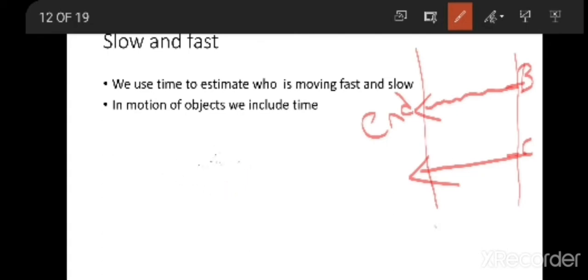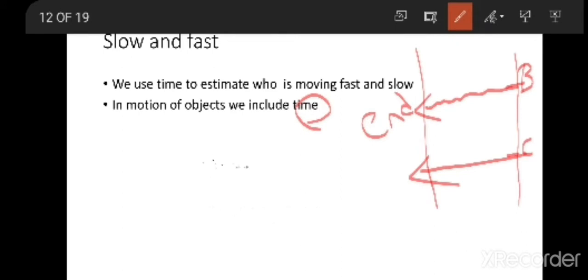But how can you say who reached first, and in how many minutes? And the car is faster than the bicycle by how many seconds or minutes? So definitely we are going to use time to measure who is fast and by how many minutes. We know the bicycle and car started at the same point.